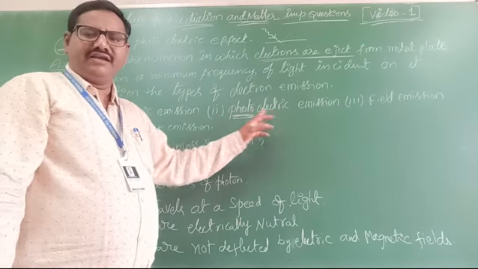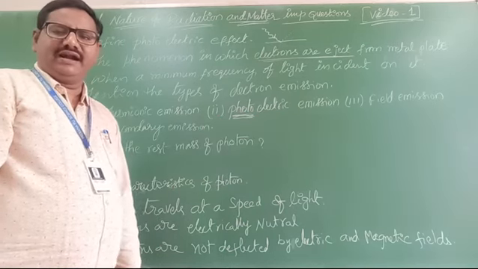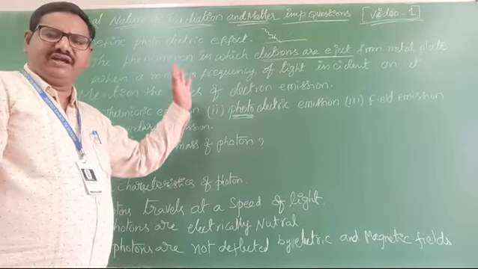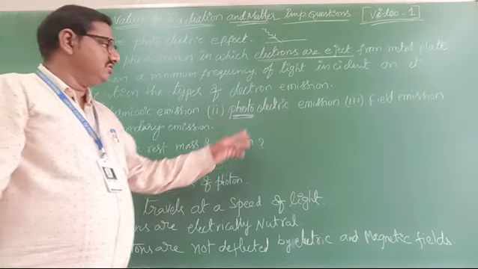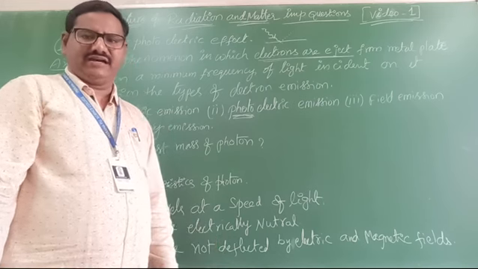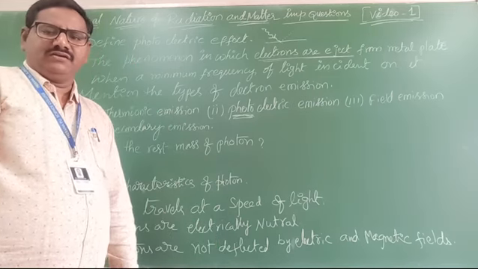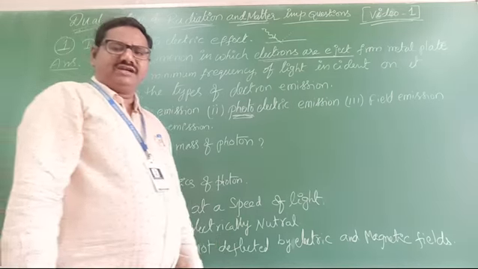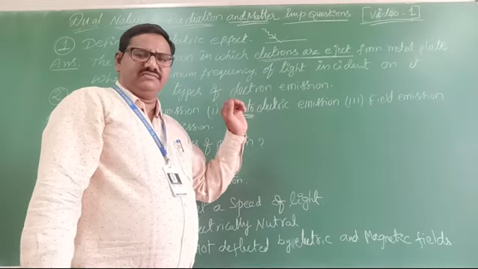This phenomenon is called photoelectric emission or simply photoelectric effect. Clear? So the electrons are ejected when light is supplied to it. Then the electron emission is called photoelectric emission.